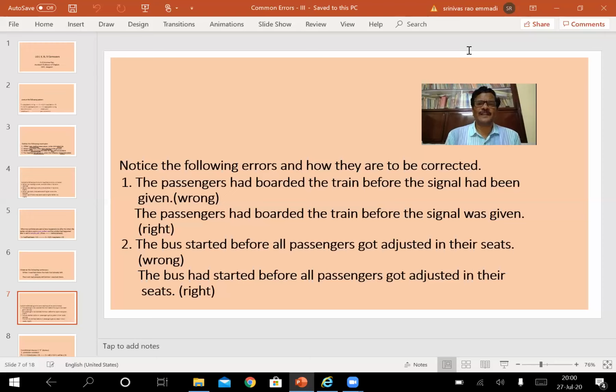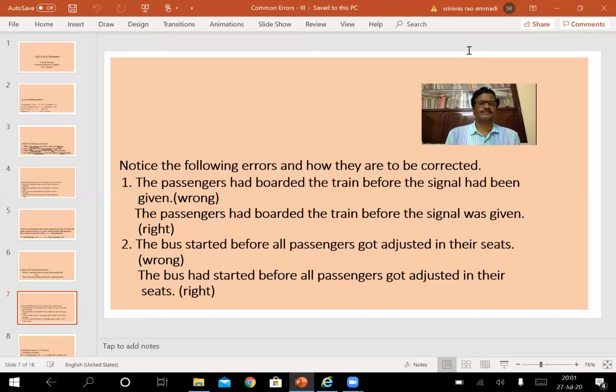The boarding of the passengers took place first, so it is to be written in past perfect tense. That is absolutely right here, whereas the giving of the signal took place later, so it should be changed to simple past tense passive voice, because the given sentence is in passive construction. That is why the clause should also be changed to passive construction only. The passengers had boarded the train before the signal was given. Then it becomes an absolutely correct sentence.